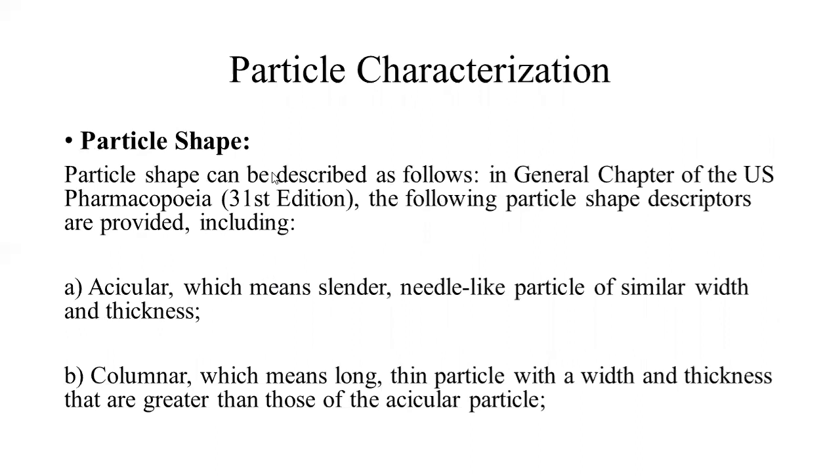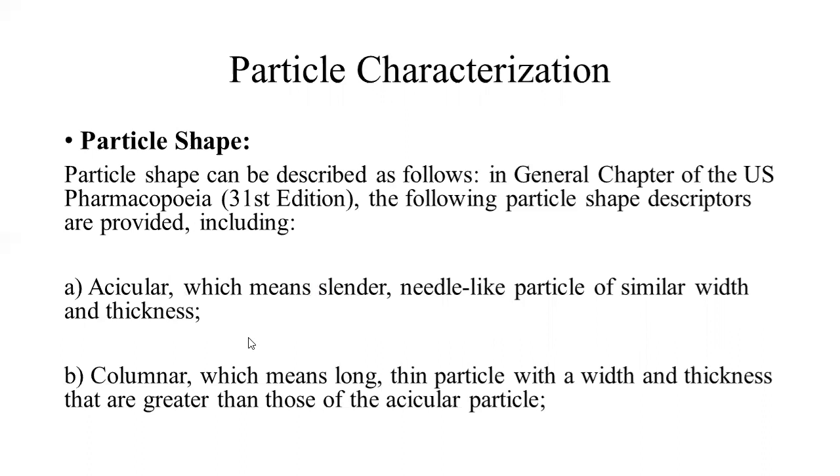In particle characterization, the other important thing is particle shape. Particle shape can be described as follows in the journal chapter of the United States Pharmacopoeia 31st edition. The following particle shape descriptors are provided, including acicular, which means slender needle-like particles of similar width and thickness. Those particles which are slender needle-like and have similar width and thickness are called acicular particles according to USP.